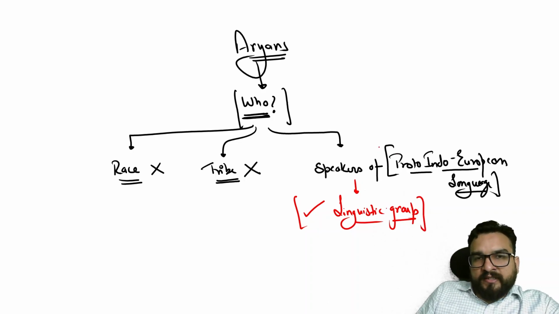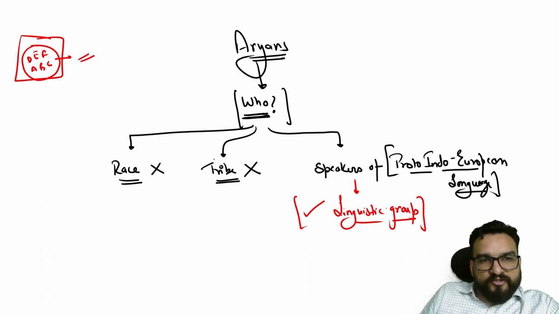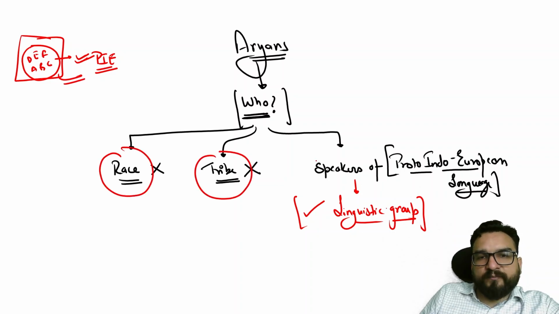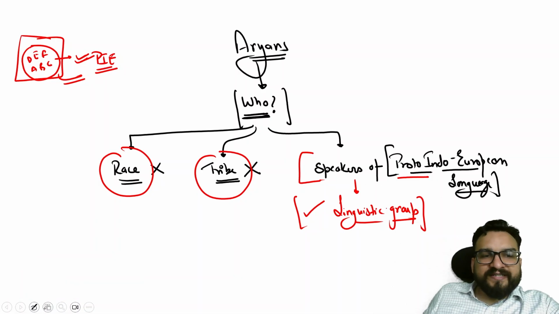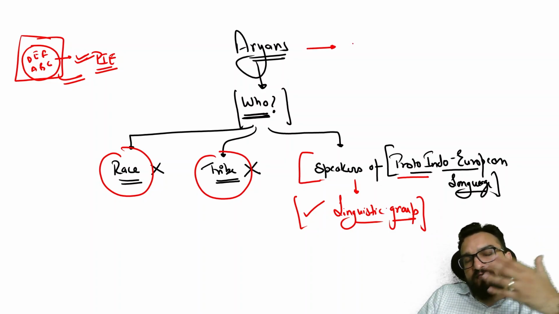That means there might be many tribes, A, B, C, D, E, F. But if they are speaking one language, that is Proto-Indo-European language form, then they are Aryans. So this is not a specific tribe. There might be many races in a region, but they are speaking somehow the same language, Proto-Indo-European. Then they are Aryans. Are you understanding? So it is not a race, it is not a tribe, but they are the speakers of Proto-Indo-European languages. That's why today historians accept, there is wide acceptability, that Aryans are speakers of a certain language.